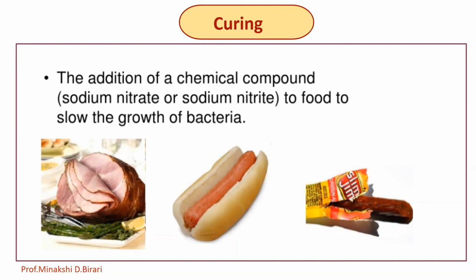Raw salt, that is rock salt or sea salt, was generally used. Nowadays, sodium chloride, that is NaCl, sodium nitrate KNO3, and sodium nitrite, that is KNO2, are used as preservatives. So the addition of a chemical compound to food to slow the growth of bacteria is called curing.